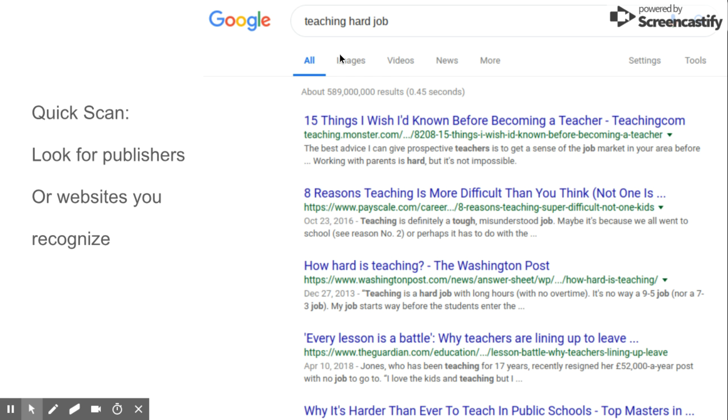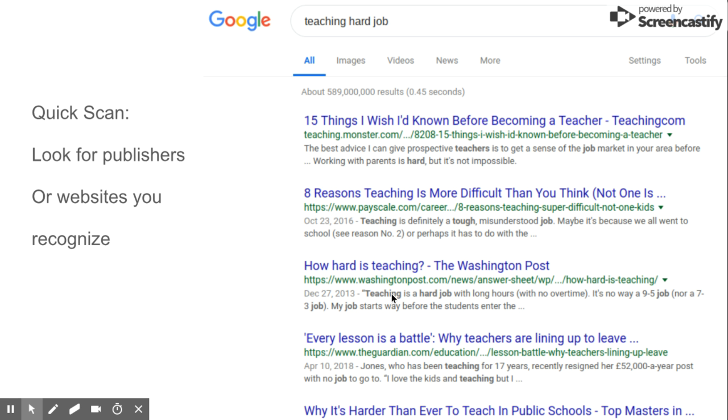So once you put in your very simple keywords, just the words that might bring up articles that will relate to your topic, just do a quick scan of your results. And you want to look for publishers or websites you recognize. So up here, Teaching Hard Job, monster.com. I don't know that that's credible or going to have the information I need. Payscale.com, I'm not sure if that's credible, but that might be interesting for talking about how much teachers get paid.